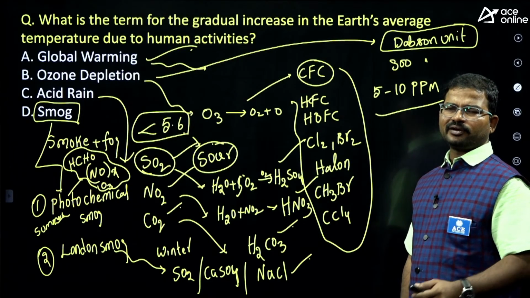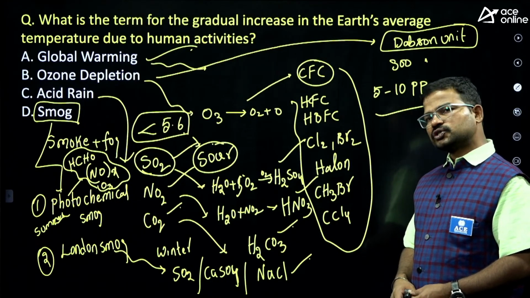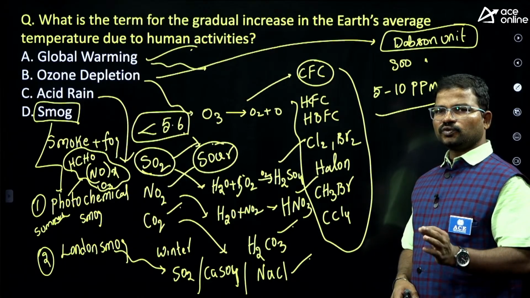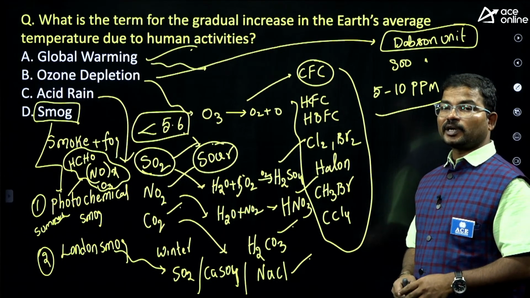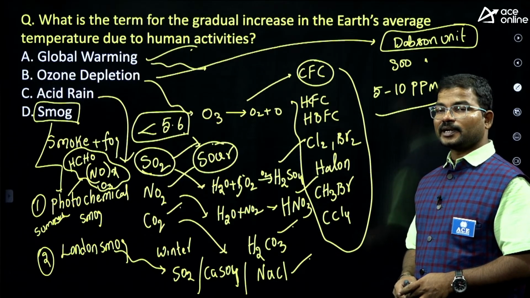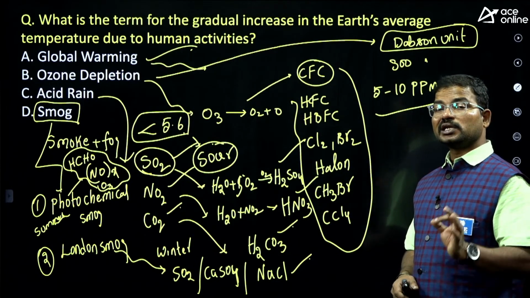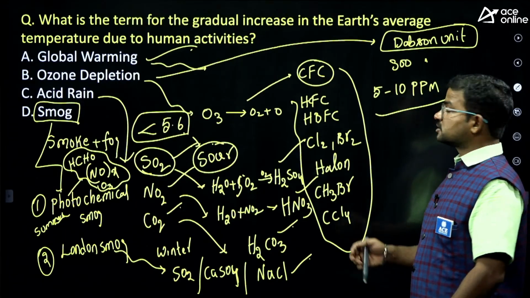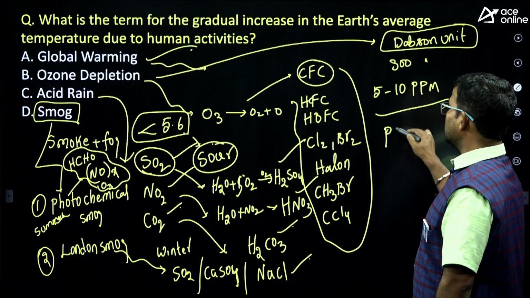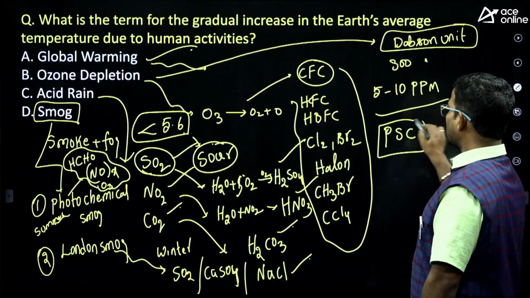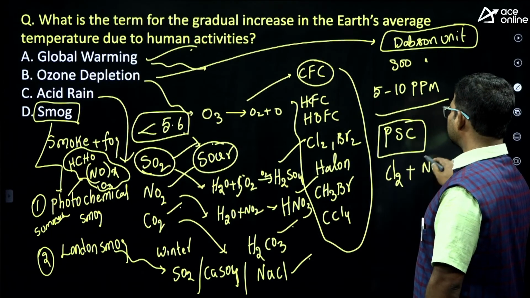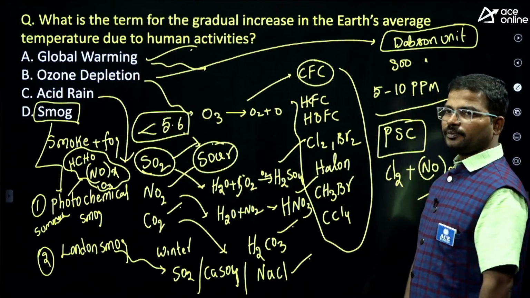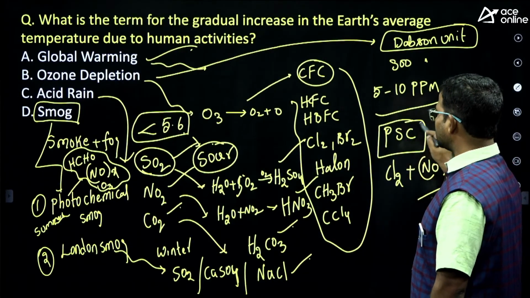Okay, so you might have an idea about the ozone hole. Where did this ozone hole happen? The Antarctica region. Which one is responsible for the ozone hole, especially in the region of Antarctica? Polar stratospheric clouds. In these clouds, what do we have? Chlorine plus oxides of nitrogen. Mostly these types of chemicals exist in polar stratospheric clouds.